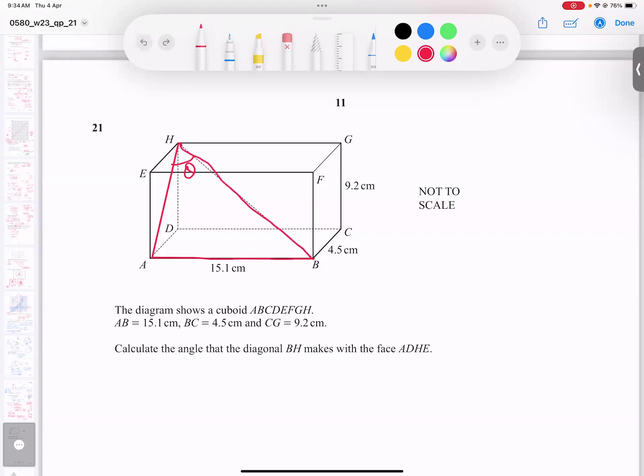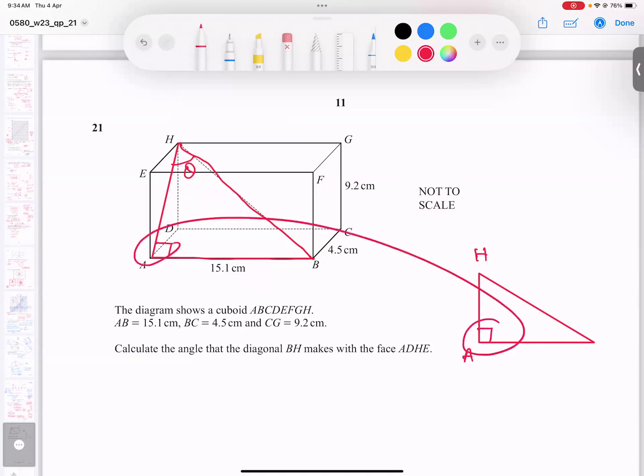So this triangle, I'm going to make it here. But interestingly, this angle is 90. Maybe you sense it or not, a little bit hard to understand. Anyway, this is H on the top, this is A at 90 degrees, and B here. And this gap is 15.1.